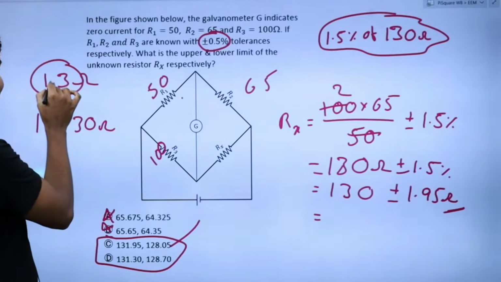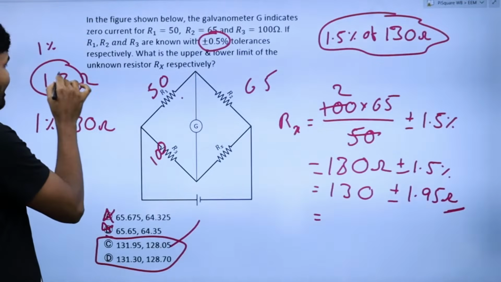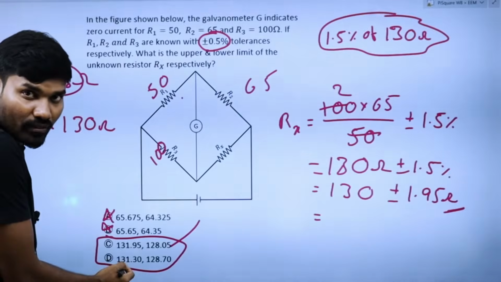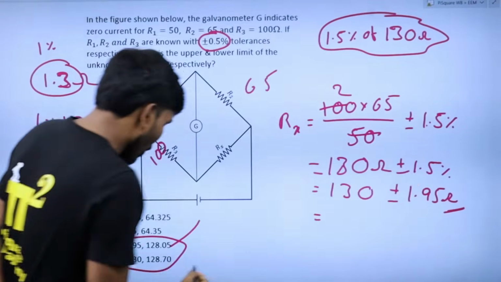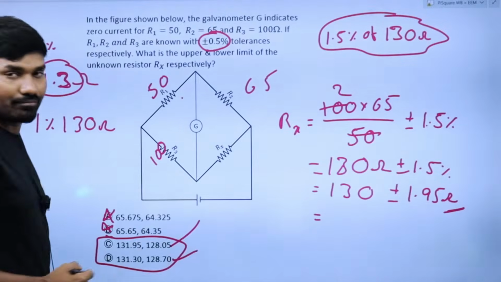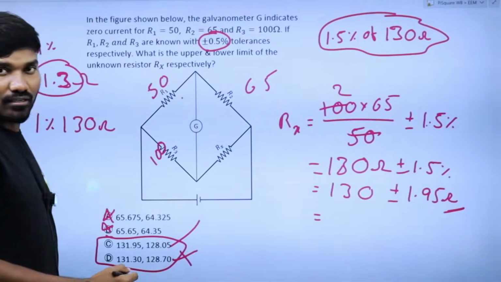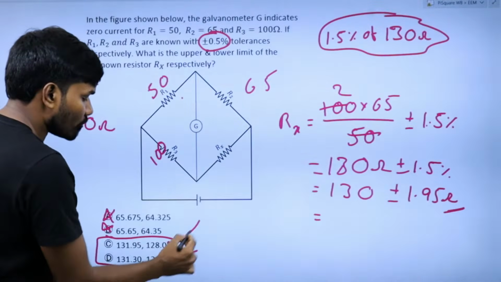Now if you just see this, 1% of 130 is 1.3, so that's what 131.3 is giving. If this would have been 1%, option D would have been correct, but it is 1.5%, so option D is wrong. So the only leftover option is option C.